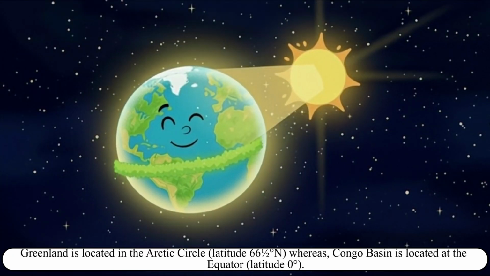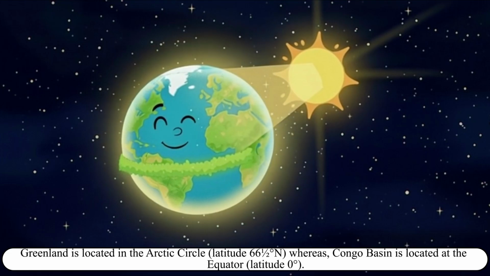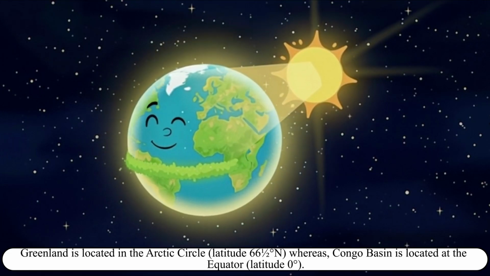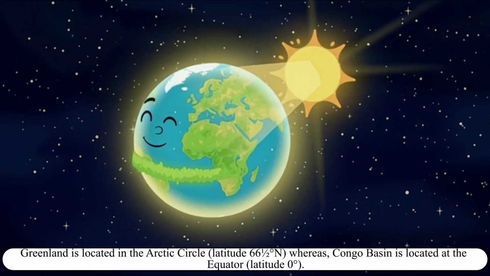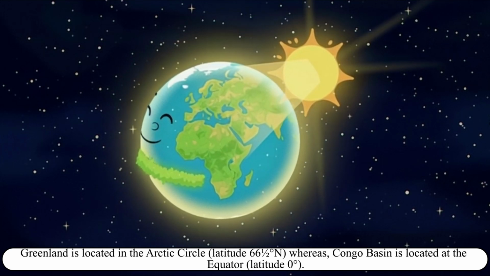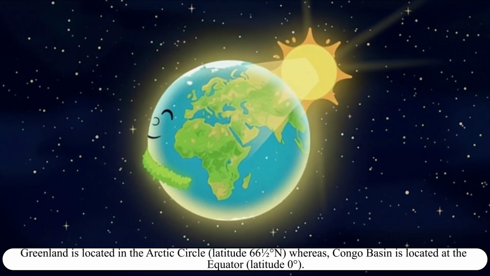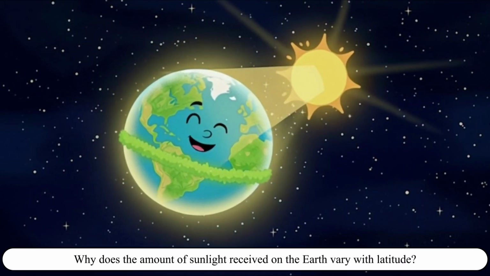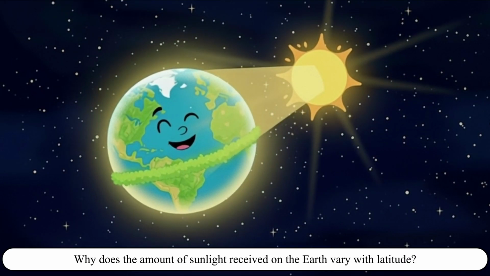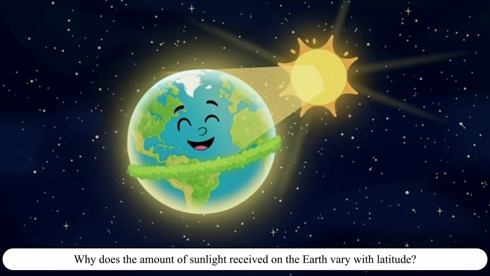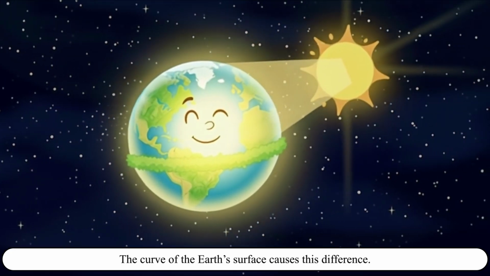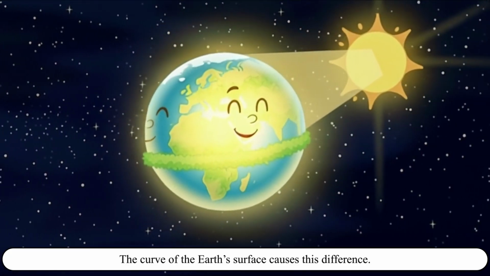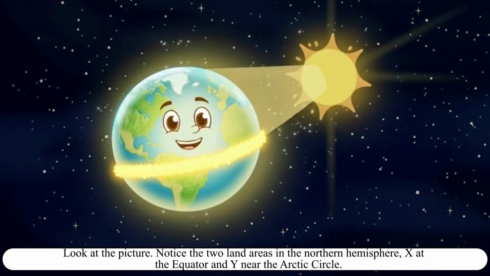Greenland is located in the Arctic Circle, latitude 66.5 N, whereas Congo Basin is located at the equator, latitude 0. Why does the amount of sunlight received on the Earth vary with latitude? The curve of the Earth's surface causes this difference. Look at the picture.